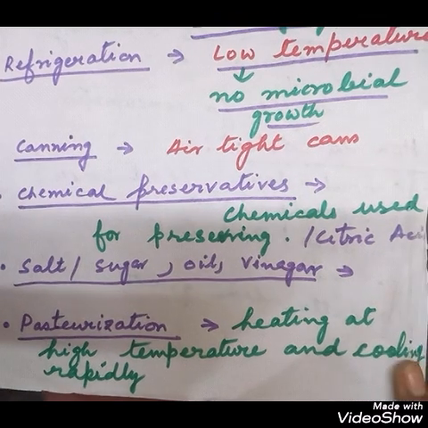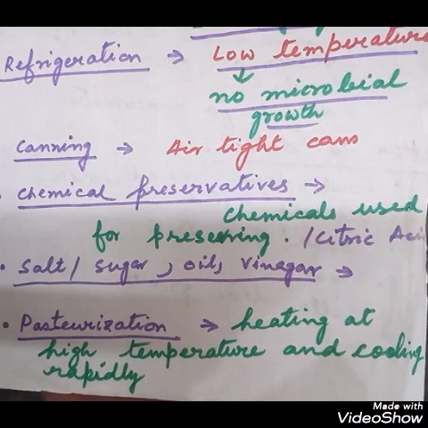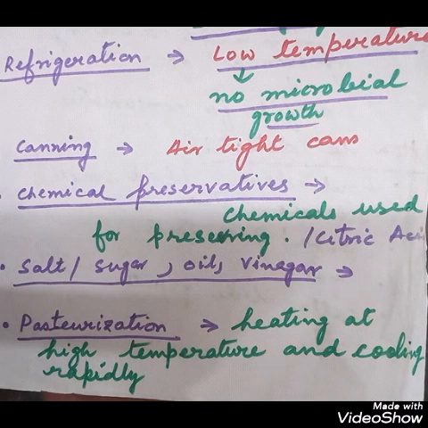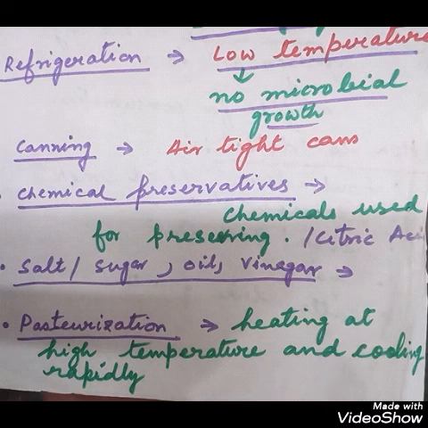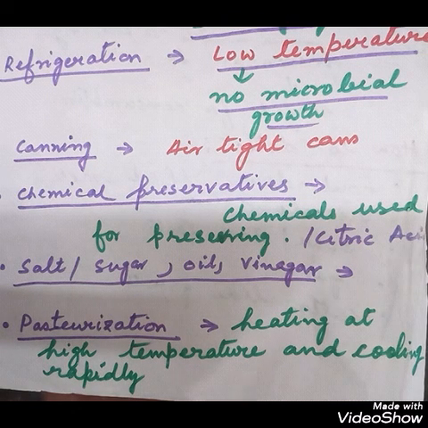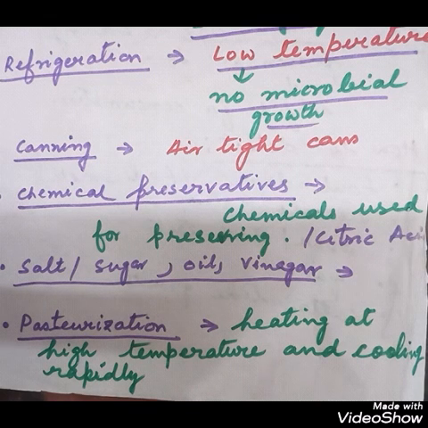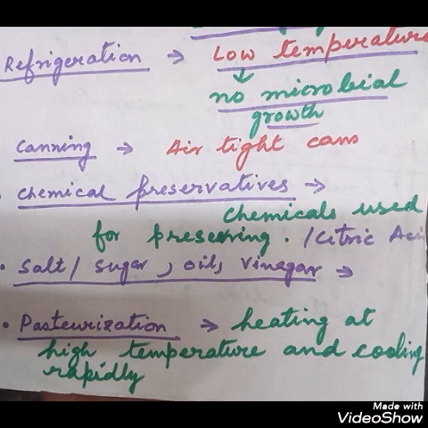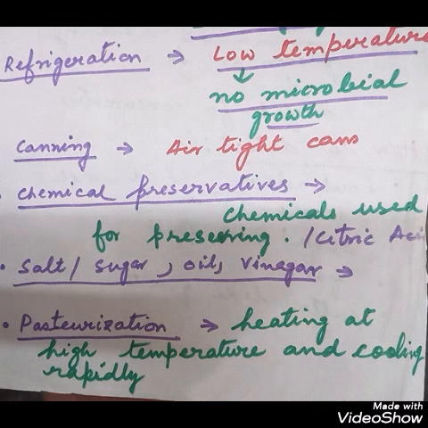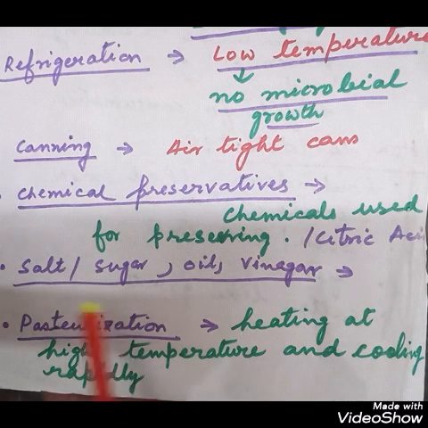And the last and very important point is pasteurization, wherein the food is heated to a high temperature and then suddenly it is cooled down. So while heating and cooling in this way, the harmful microorganisms are destroyed, but the flavor and the nutritive value of the food are not destroyed. So this process is very important for preserving milk. Boiling it at high temperature and again suddenly cooling it down rapidly, and this was named after the scientist Louis Pasteur, and so the name is what?